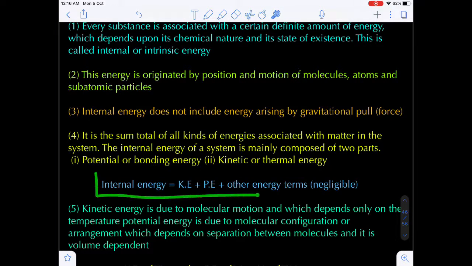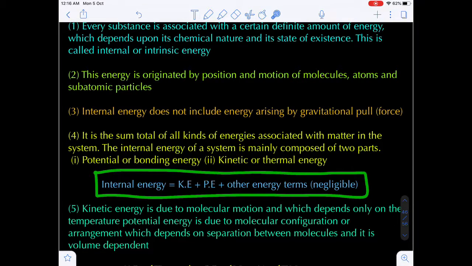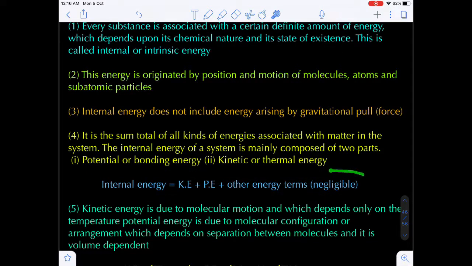We can conclude that the internal energy of a system is the sum of the kinetic energy, potential energy and other forms of energy. But here the other forms of energy I am considering negligible, because the main energy of a system, that is the internal energy, is associated with its kinetic energy by virtue of motion, and potential energy by virtue of its position.